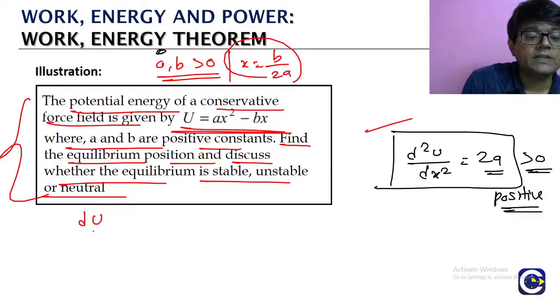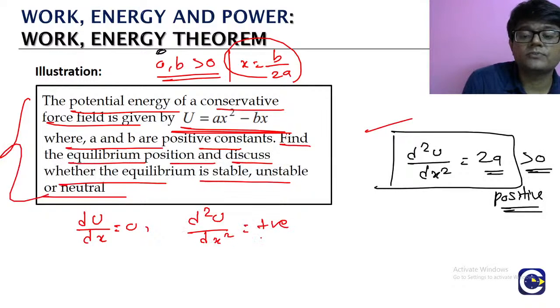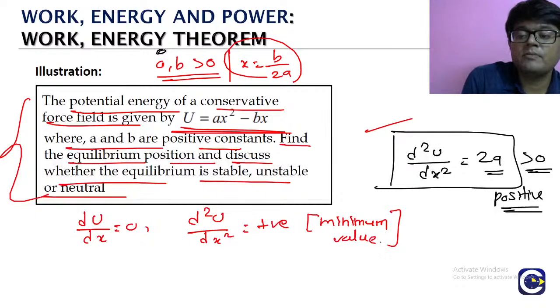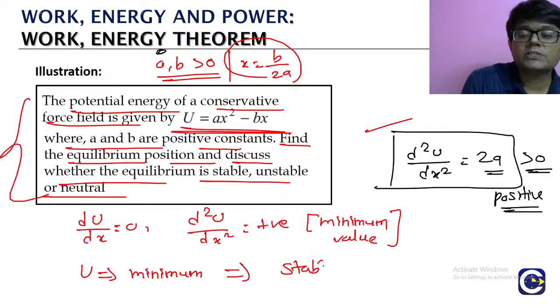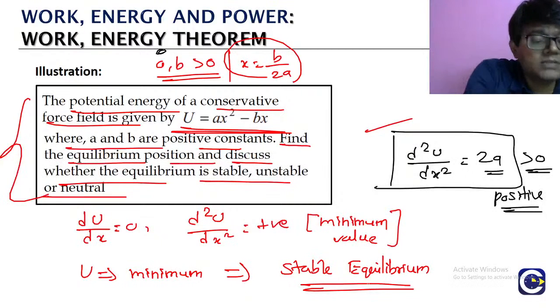Remember the condition: first derivative is 0 and second derivative is positive. This represents the condition for the function to have a minimum value. When potential energy is minimum, we are talking about the stable equilibrium, correct or not?